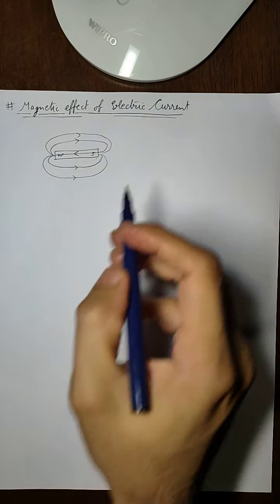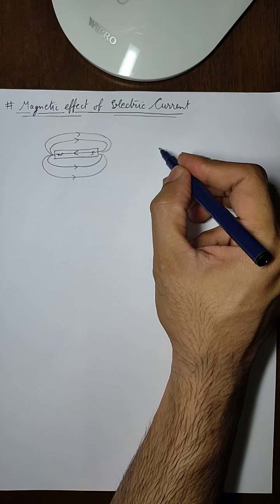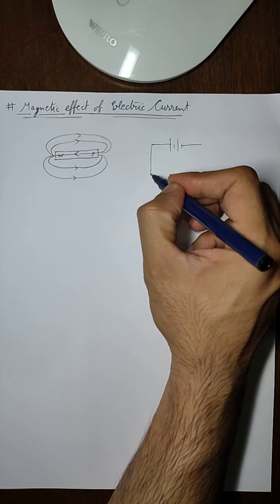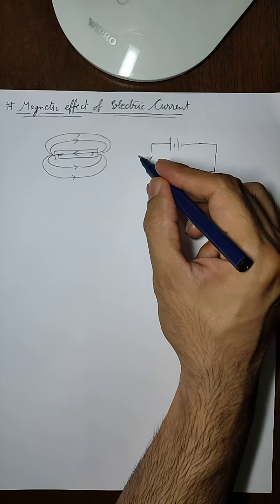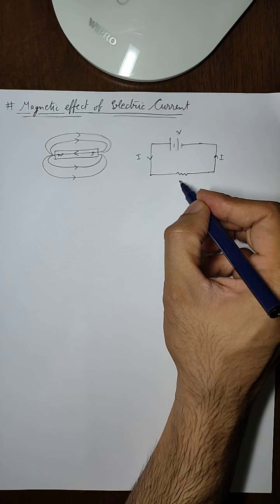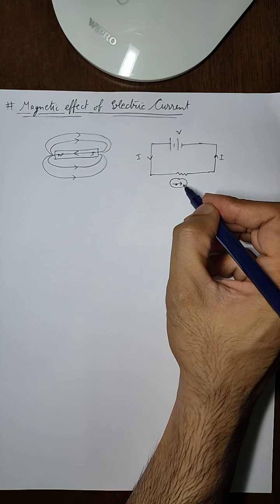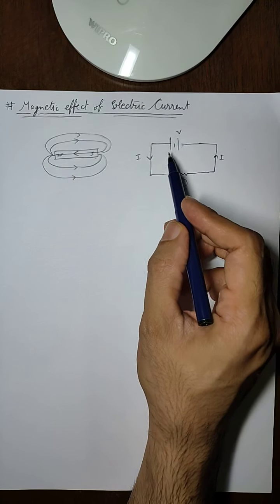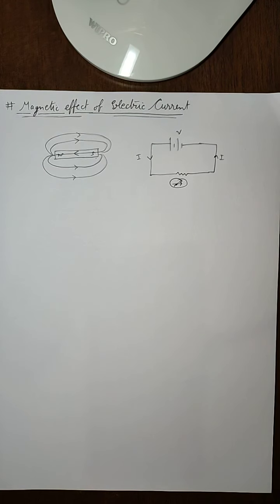Now experiments have shown that if there is a conductor, suppose there is a circuit, let us say we have this circuit and some current I is flowing through this circuit, and if you place a magnetic compass near this circuit, then it is seen that whenever the current is switched on, there is a deflection in the compass, that is, the needle of the compass moves.